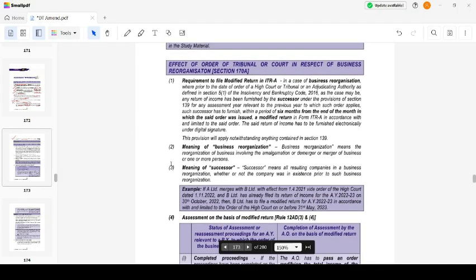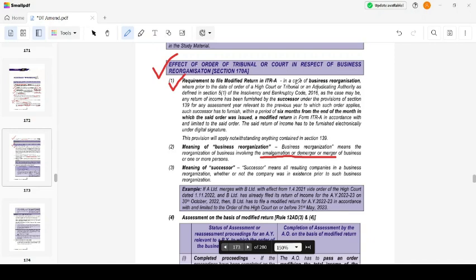Okay, then effect of order of tribunal or court in respect of business reorganization. First, let's understand what business reorganization is. Business reorganization means the reorganization of business involving amalgamation, demerger, or merger of business of one or more persons. So business reorganization means amalgamation, demerger, or merger. Requirement to file a modified return.